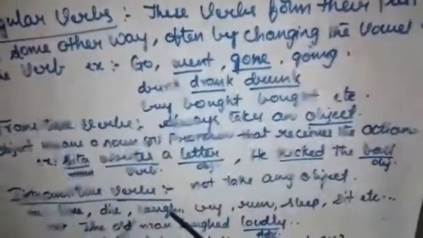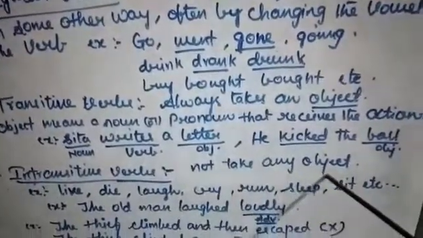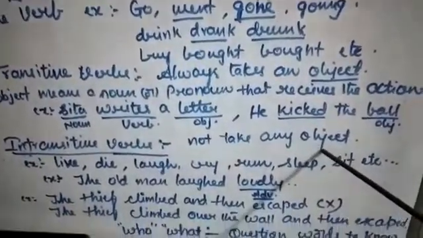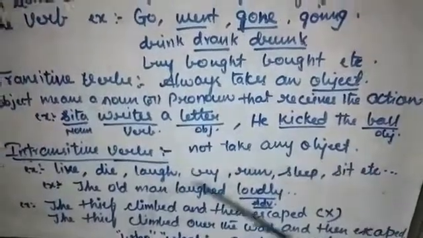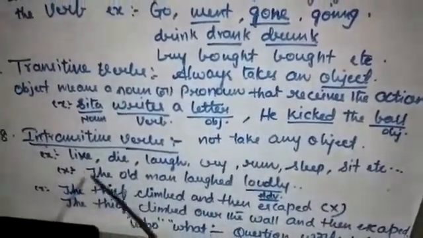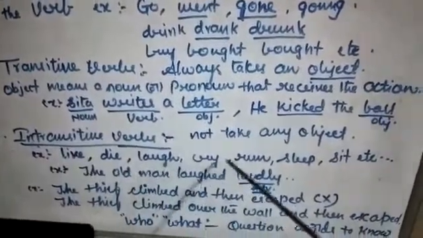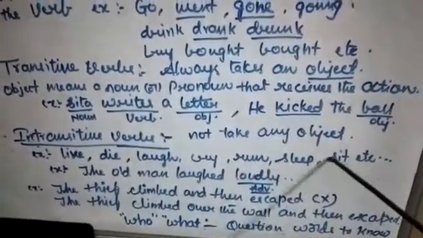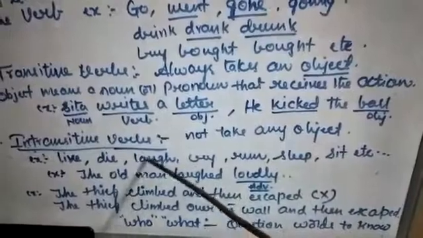Intransitive verbs do not take any object. Object will not be there. Without an object, these intransitive verbs give us complete meaning or sense. For example, live, die, laugh, cry, run, sleep, sit, etc. All these are intransitive verbs.